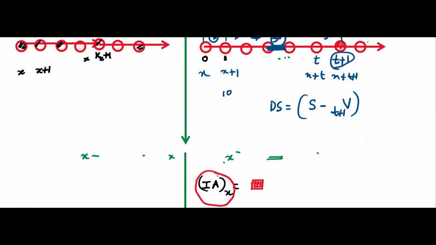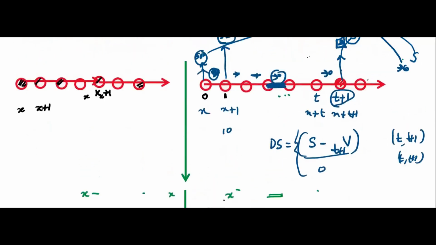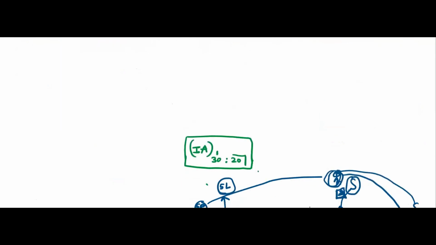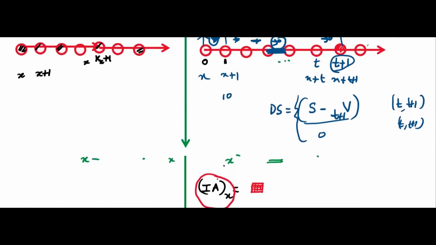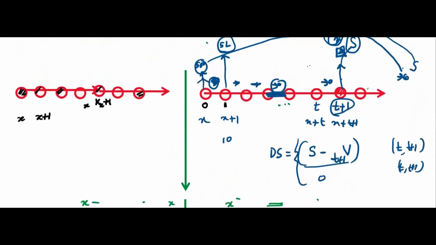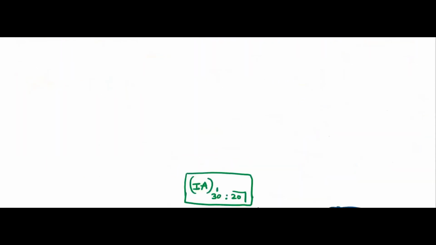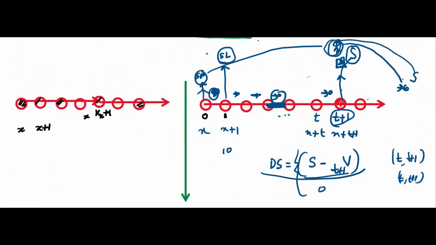Even you can write, if the person dies between T to T plus 1, I'm not extending, then only there will be death strain. Death strain at risk also is there. And if the person will not die during this interval, then there is no death strain, because we are talking about the interval T to T plus 1. If the person dies, then we are paying some amount. If the person does not die, we will not pay anything. So death strain is the difference between these two.